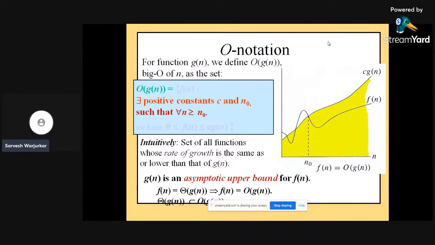We can also say it is the set of all functions whose rate of growth is the same as or lower than that of g of n. g of n is an asymptotic upper bound for the function f of n. It directly means that f of n should not exceed or go above g of n. That's why we say it's an upper bound for the function f of n.